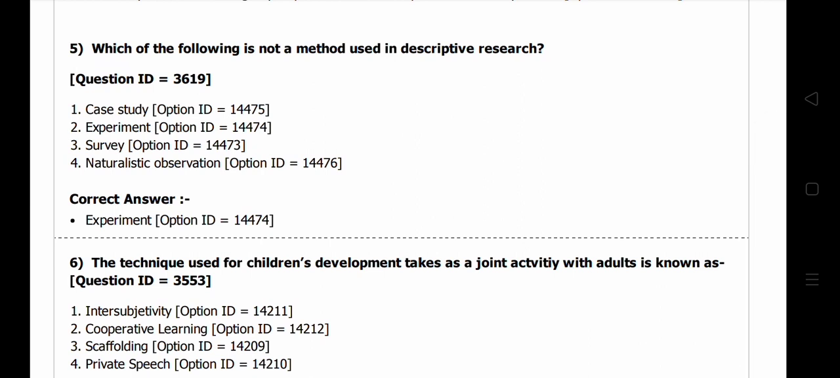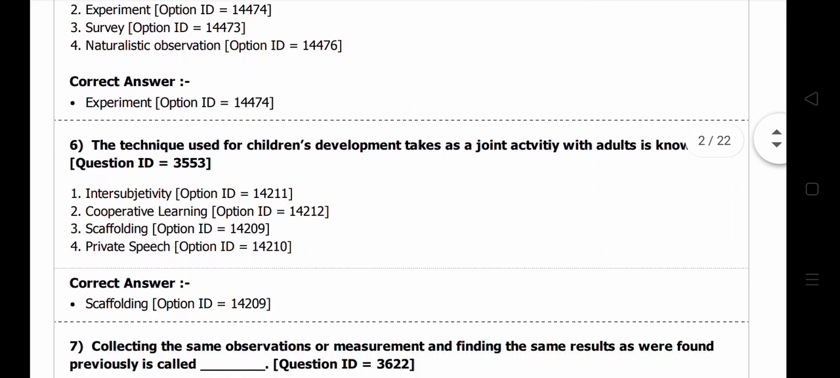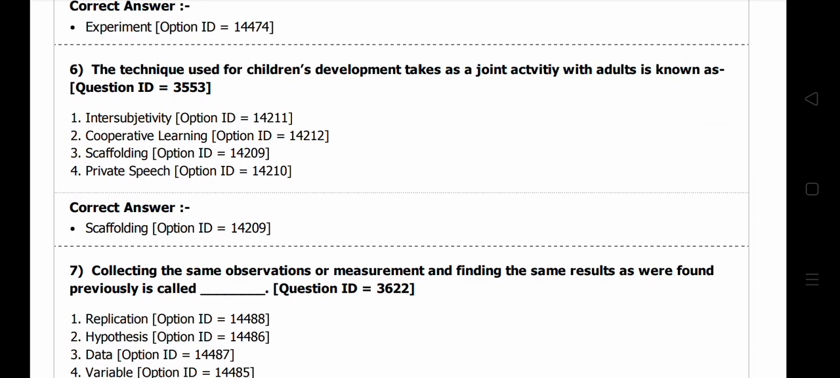Which of the following is not a method used in descriptive research? Generally in descriptive research we use the case study, the survey method, and naturalistic observation. So the right answer is the experiment. This is one thing you need to understand. Next we will move to the next question: the technique in which children's development takes place as a joint activity with an adult is known as... It is a technique given by Vygotsky.